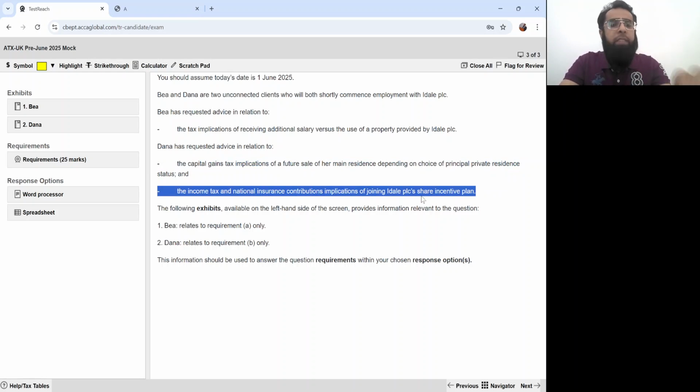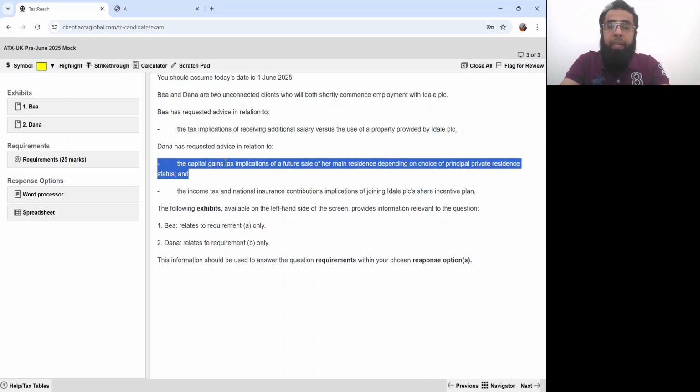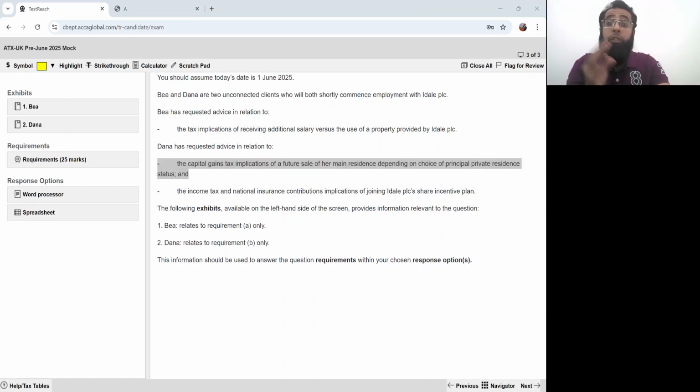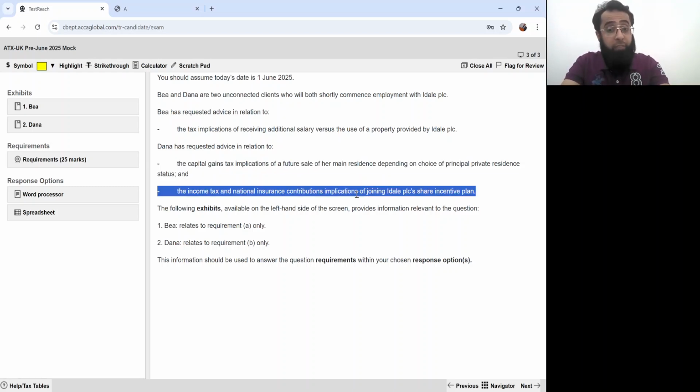So the examiner is telling us about his basic expectations from the question. Apparently, about B, it's something about employment income, like receiving additional salary versus the accommodation from the employer. And then about Dana, it's about principal private residence relief, which is the capital gains tax thing, and something about joining the share incentive plan.